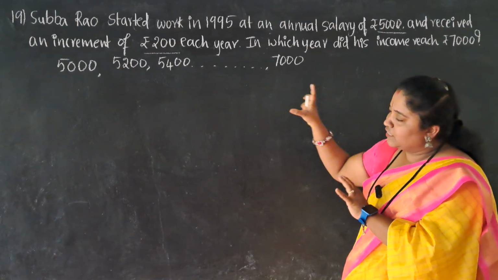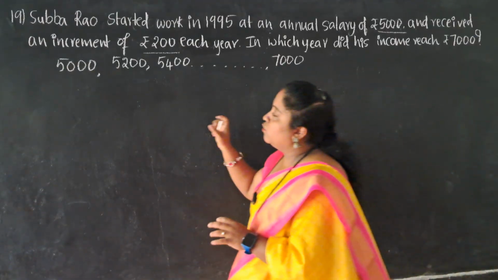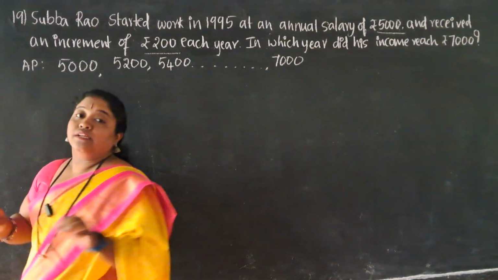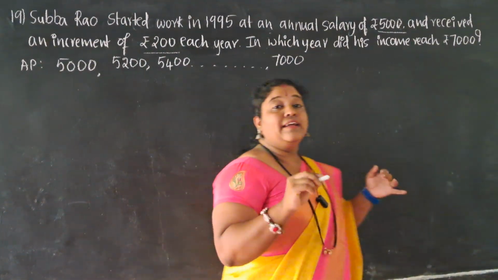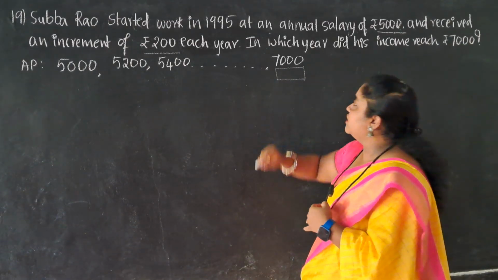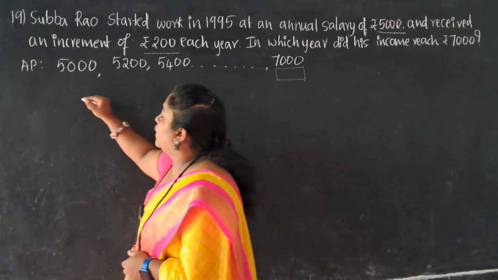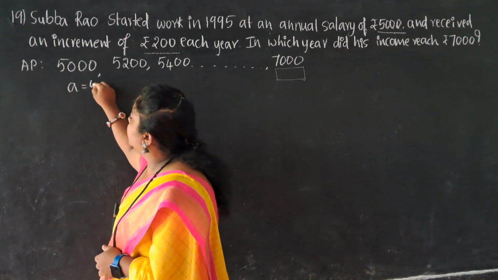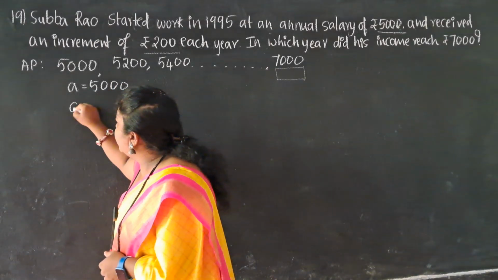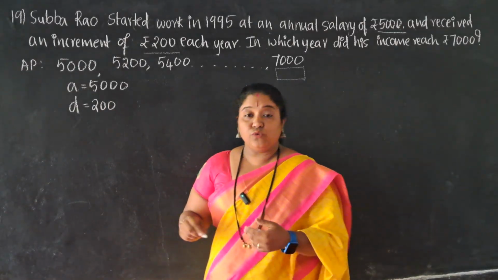Understanding? Now, do you think it's a formation of arithmetic progression? Yes or no, dears? So by using this arithmetic progression, I need to find out the n value where the 7,000 belongs, means what is the place value of this 7,000. So now you know a value. What is the a value, dears? A value is 5,000. Yes or no? What is the common difference you have here? 200. Yes or no? Increment positive 200.